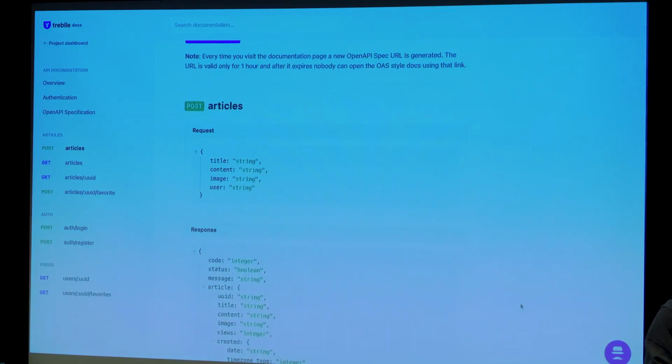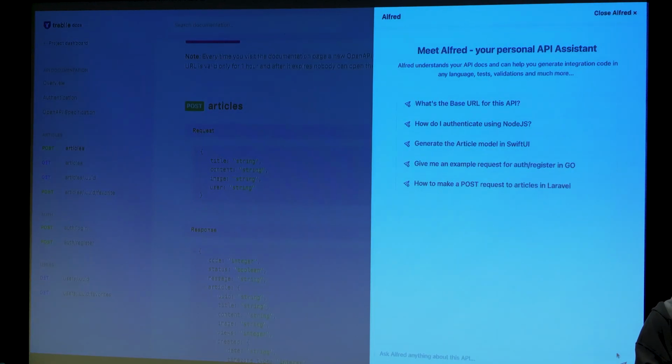And on top of that, because we all like to follow trends, we built an API assistant using an AI model. I think we're all doing it these days, so it should not really come as a surprise. We called ours Alfred because we like Batman, and we see our API model here a little bit like Alfred the Butler, whereas we can be Batman because we've got an API and we like to feel cool.